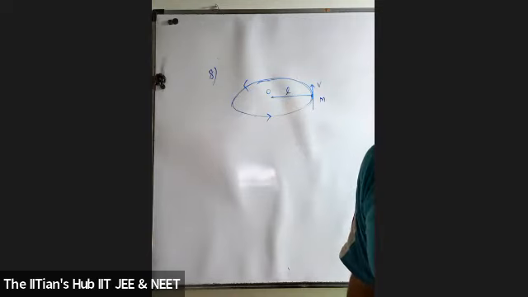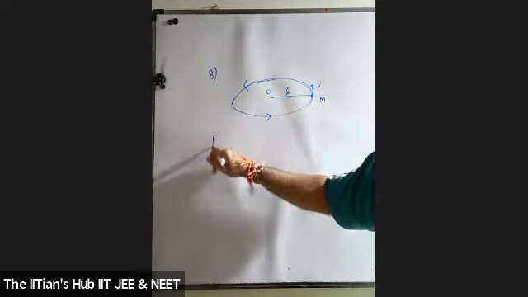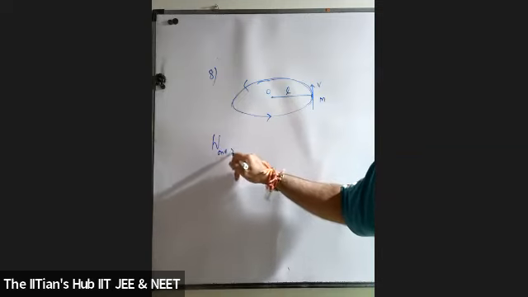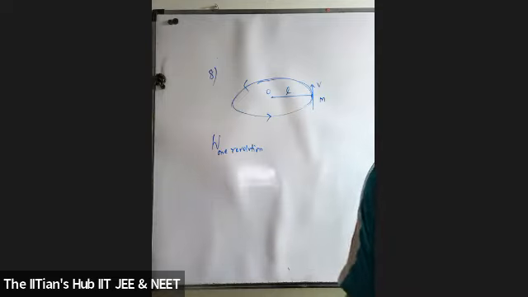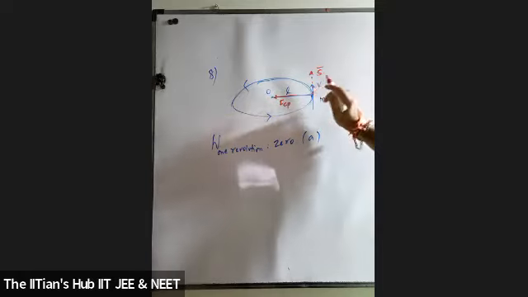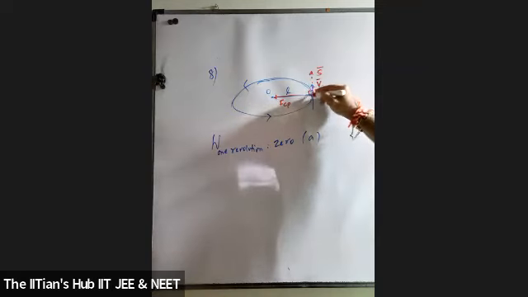Now the question is the work done in a full horizontal circle, the work done for one revolution. Yes, it's an easy question. What's the answer? The work done would be 0, because in this case it is horizontal circular motion with a constant speed, of course, a uniform circular motion. So there is only one force, the centripetal force, acting, and there is no tangential force. The work done by the centripetal force would always be 0 because it is perpendicular to the velocity, and so perpendicular to the displacement as well.